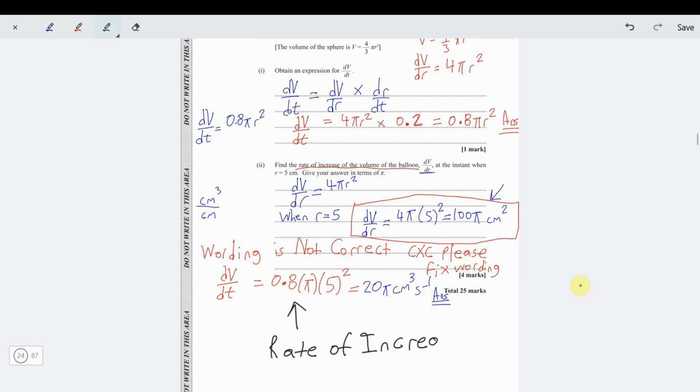Be bold and tell them, so CXC, stop making errors. Make even the examiner have to read the paper and tell them the wording is not correct. Please fix. That is not the rate of increase. What they wanted was not the rate of increase. dv by dr is not the rate of increase.